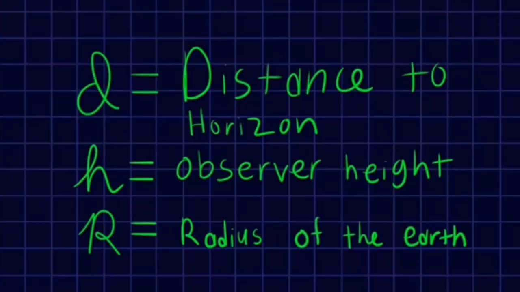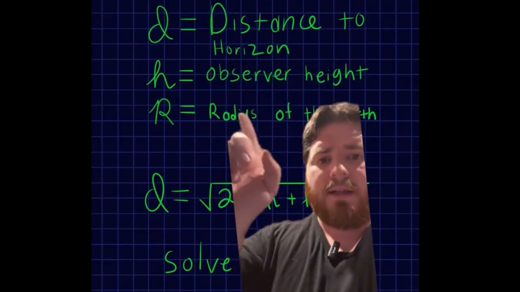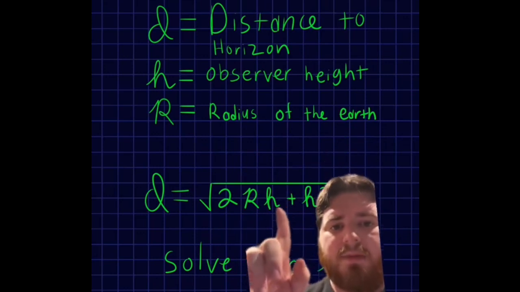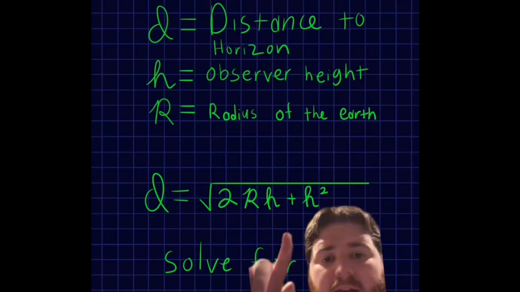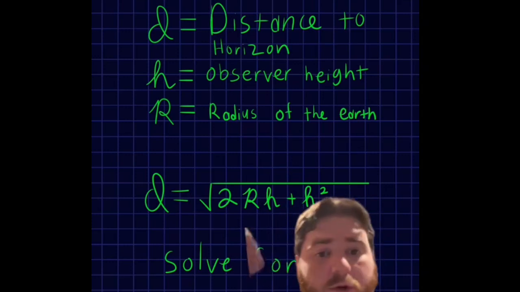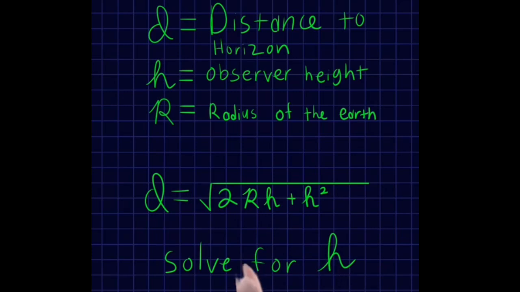However, this is the correct equation. ChatGPT just plugged in h and solved for d, when they should have been solving for h and plugged in d. Bear with me, we're going to get into the math a little bit. It's just to help you understand where he went wrong and what the actual answer might be. So here I've got written out d is the distance to the horizon, h equals observer height, and r is the radius of the Earth. And then this is the equation that ChatGPT gave him. Now what we need is how high you need to be in order to see the curvature of the Earth. So we need to be solving for h, not d.